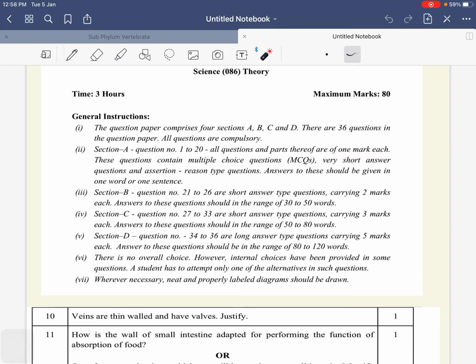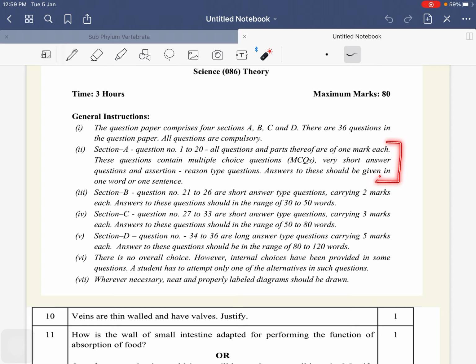Many students have a great doubt whether they will be only multiple choice or one word questions. Now listen to me very carefully. There will be multiple choice questions, very short answer questions, and definitely assertion-reason type. There will also be paragraph based questions, which you have to answer in 1 word or 1 sentence.